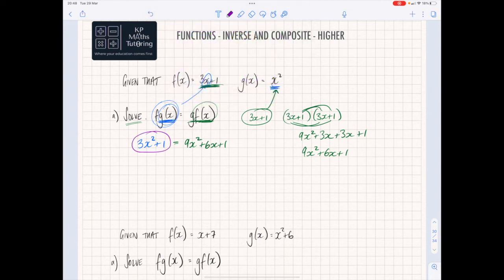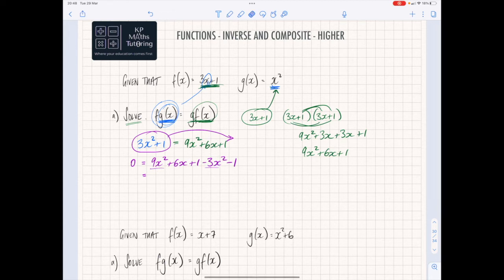So I'm going to take all of this and take it over this side, which means it now becomes 0 is equal to 9x squared plus 6x plus 1 minus 3x squared minus 1. Remember, when you're moving something over an equal sign, the signs change. That positive turns to a negative, that positive turns to a negative. Now from here, I just need to tidy that up.